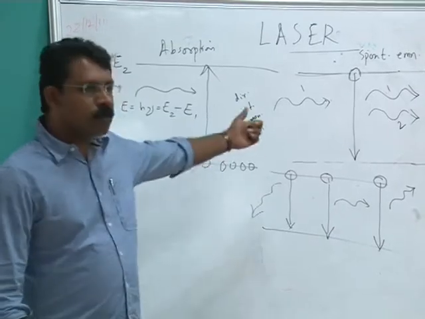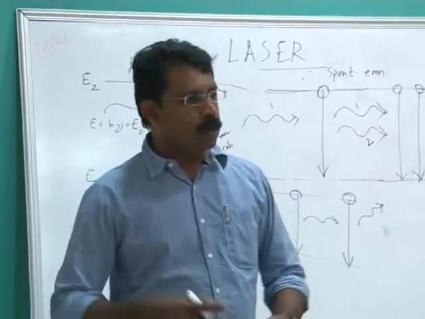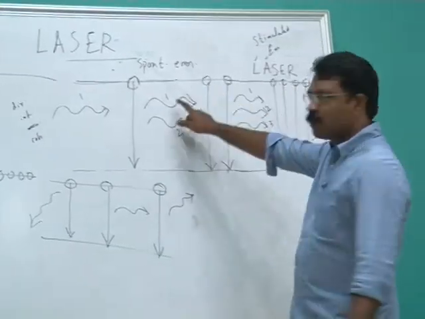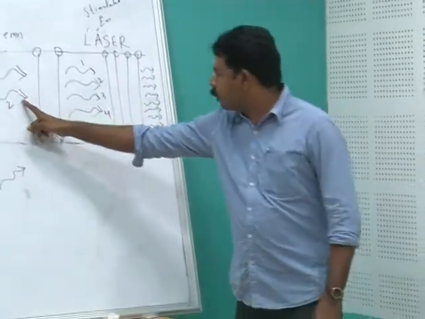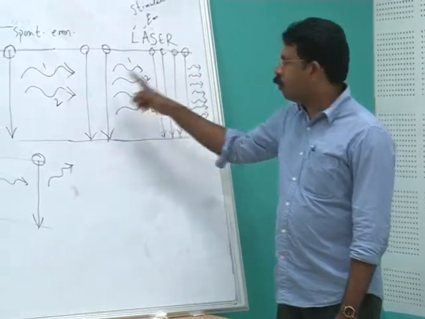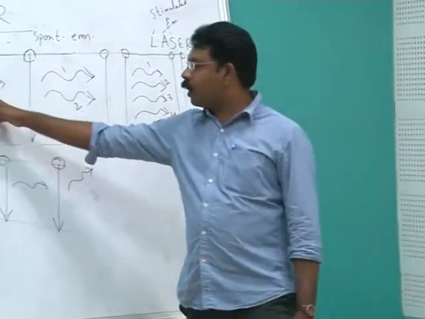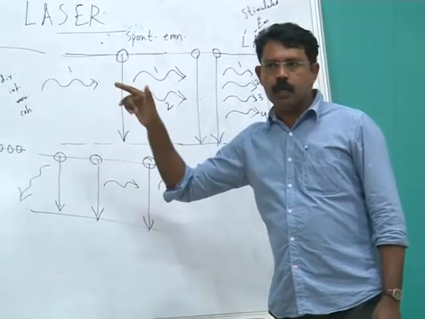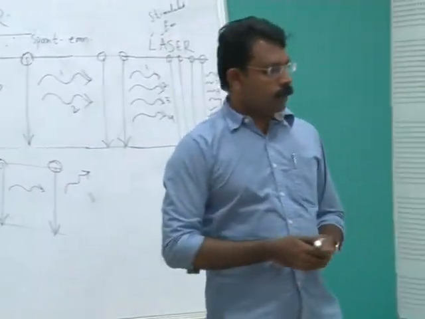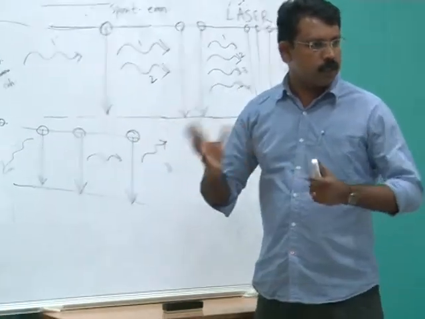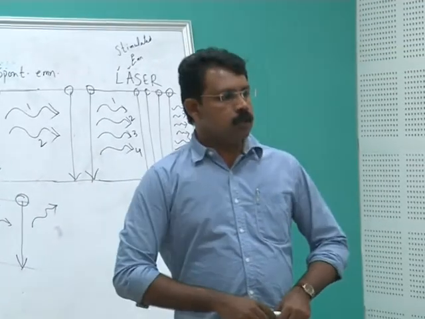The photons produced by spontaneous emission are traveling in various directions, whereas from this figure you can see that the photons produced by stimulated emission are traveling in the same direction. All these 2 photons, 4 photons, 8 photons, all these photons are traveling in the same direction as that of the first photon, the stimulating photon. So this is the essential difference between spontaneous emission and stimulated emission.